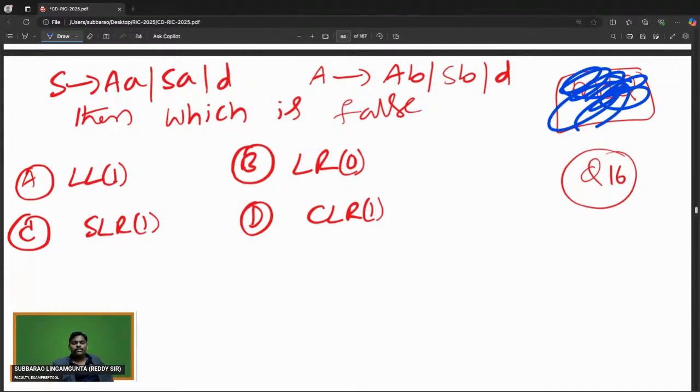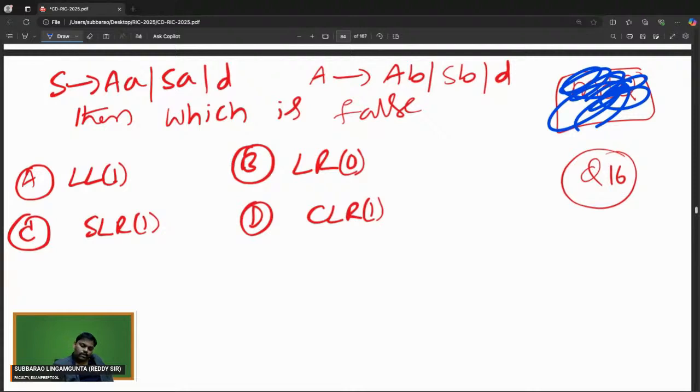So can you say what is the answer of this?